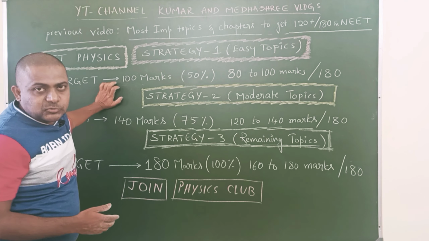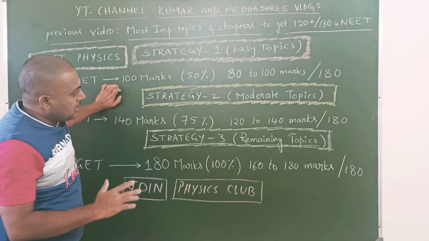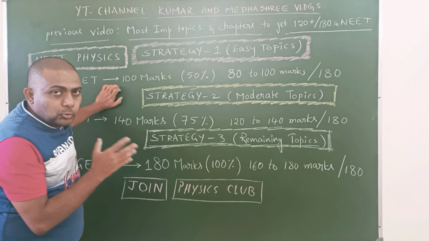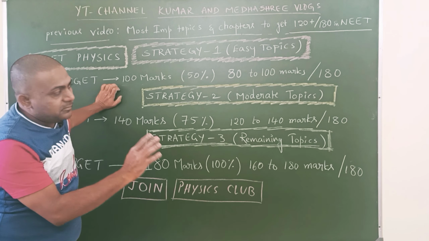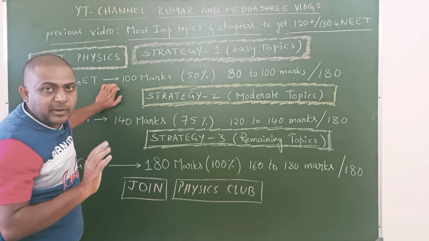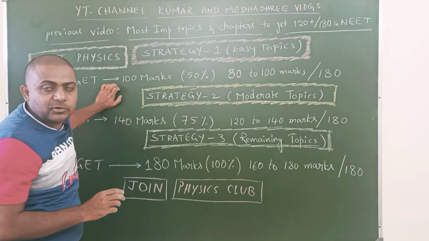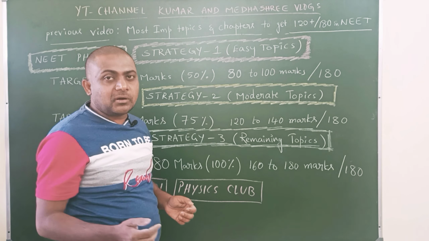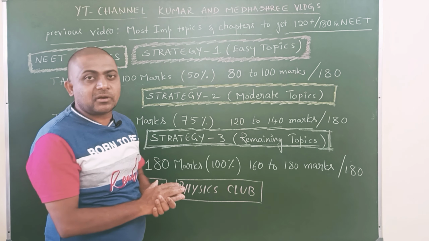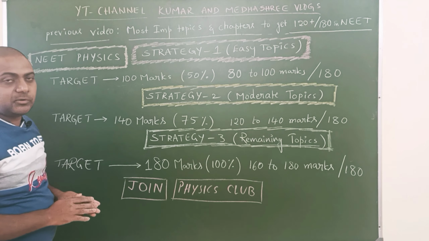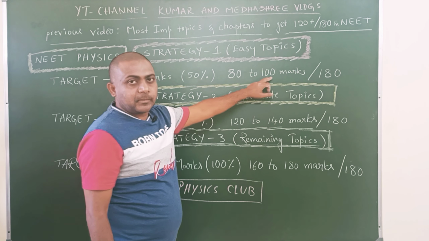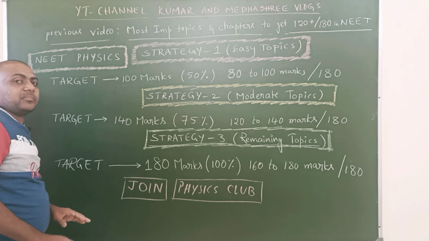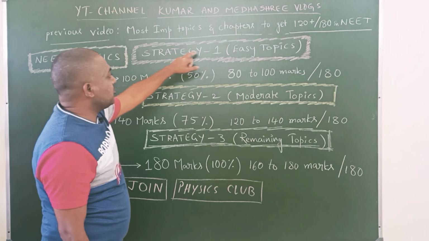Based on students' requirement, I make one separate video on how to get good marks, because students are different. Very weak students are there in physics, some average students, some excellent students. Weak students, some are getting very less marks. Before watching, if you got negative marks or 0 or 10 or 20, after watching this video, weak students also will get 80 to 100 marks, means 50% marks. How? By following strategy 1.